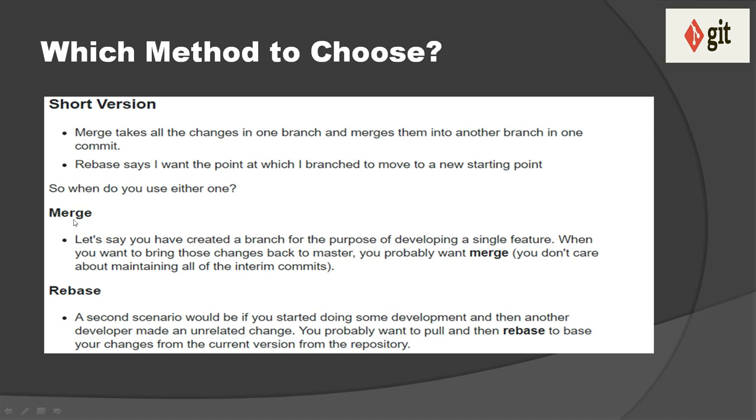When you use merge, let's say you have created a branch for the purpose of developing a single feature. When you want to bring those changes back to master, you probably want merge. You don't care about maintaining all of the interim commits. And when to use rebase, a second scenario would be if you started doing some development and then another developer made unrelated changes. You probably want to pull and then rebase to base your changes on the current version from the repository.